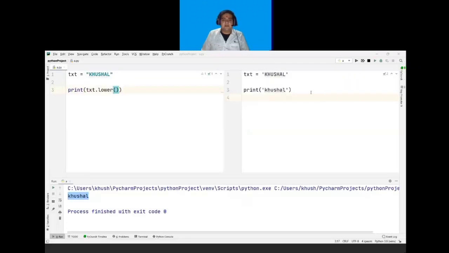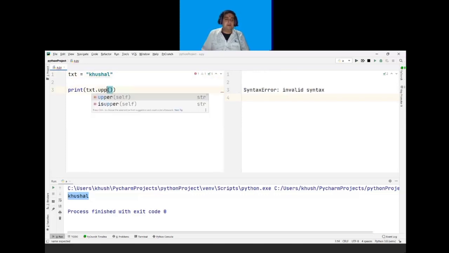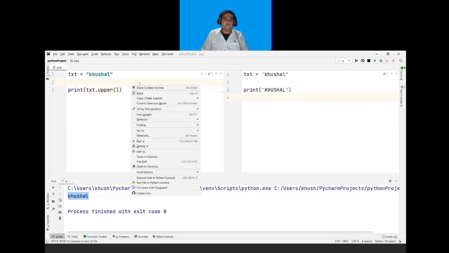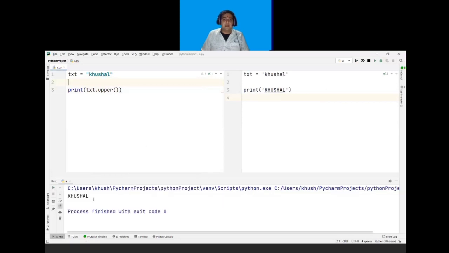Now next is the upper method. The upper method returns the string in uppercase. So for example, if I write here Khushal in lower case, and if I mention here my upper method, upper followed by brackets, and if I run this program, it will give me my output in uppercase. So the upper method returns the string in uppercase.